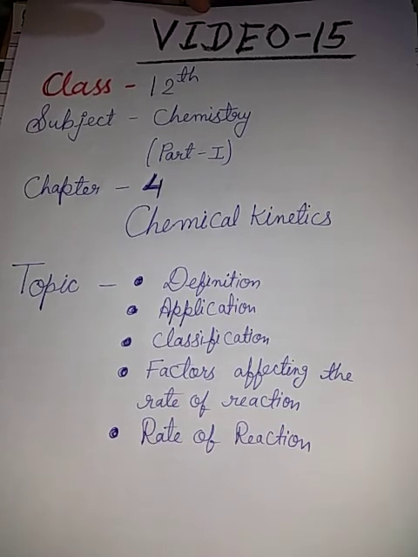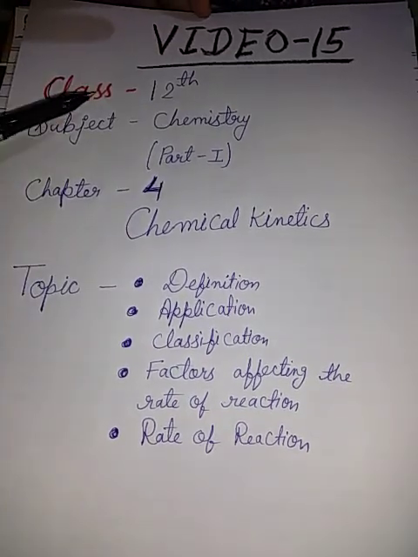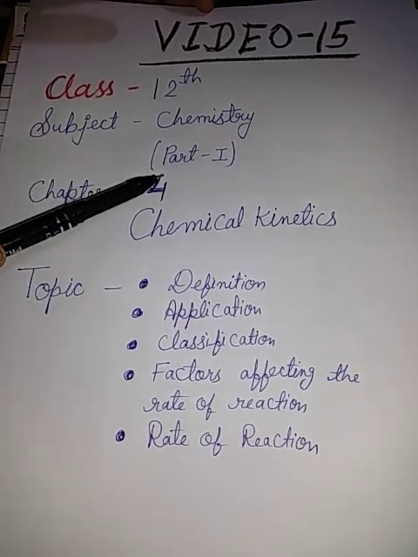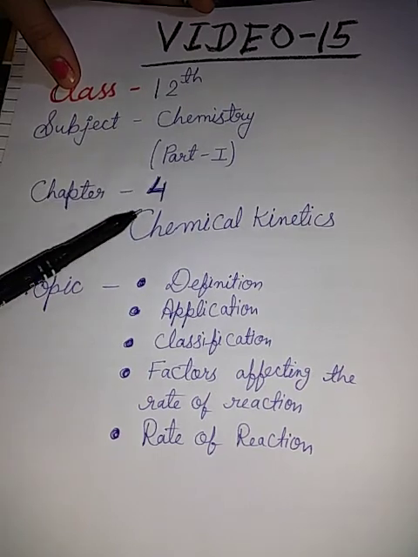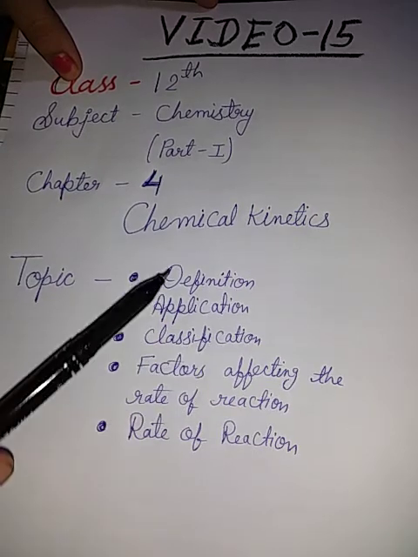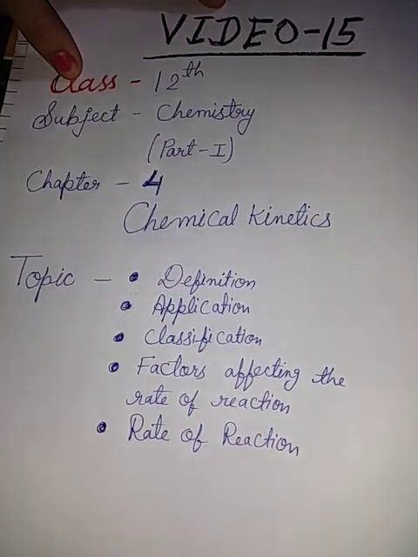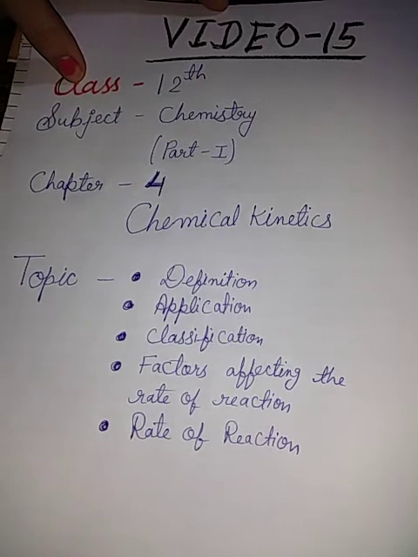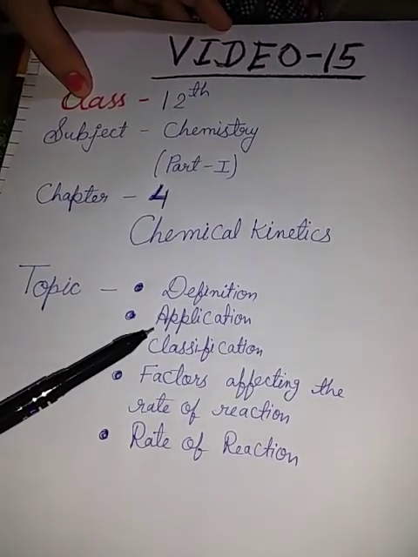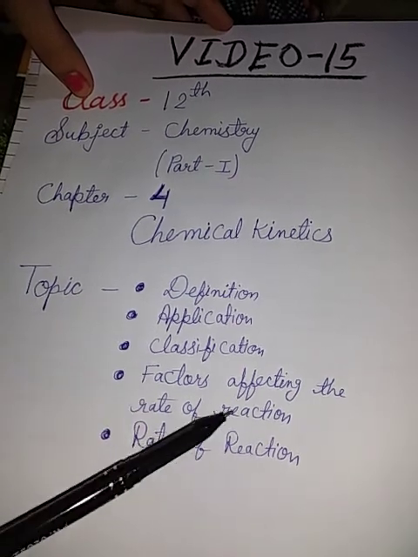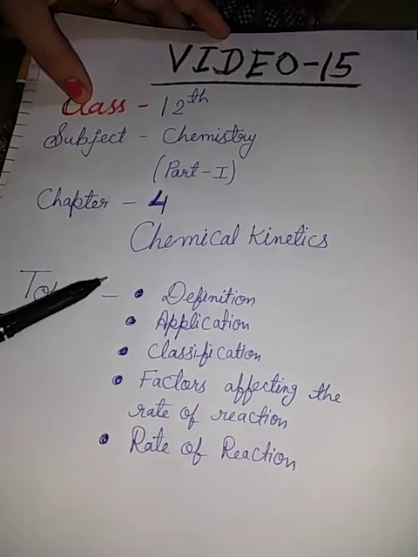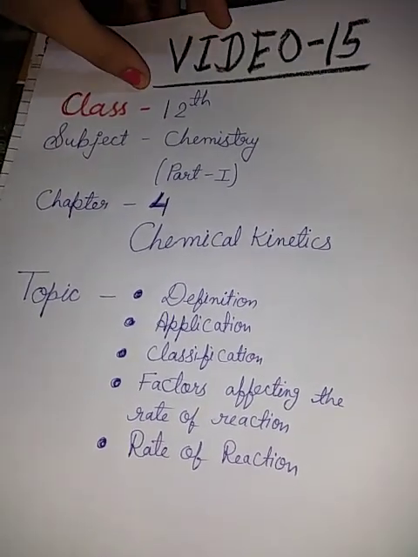This is video number 15, and in this video I will explain part 1 of chemistry, chapter number 4, chemical kinetics. It is a new chapter, it is very interesting, and it is very important for board exams. The topics of this chapter are definition, application, classification, factors affecting the rate of reaction, and rate of reaction. I will explain these topics in this video. So I start.